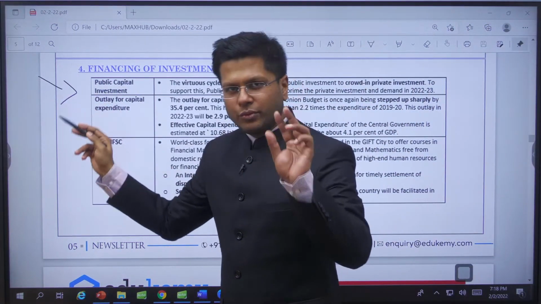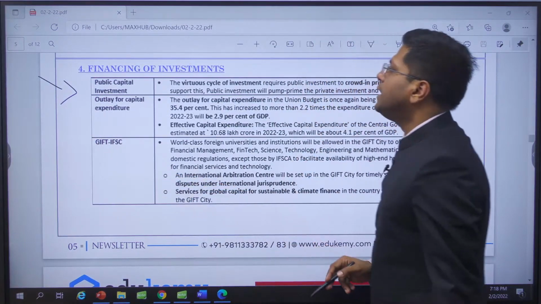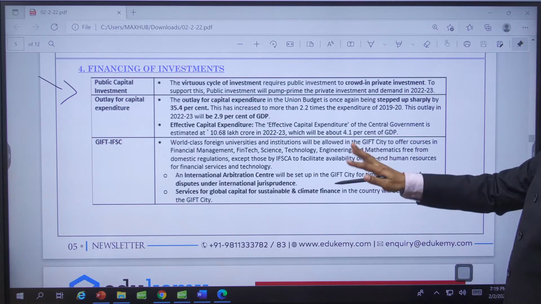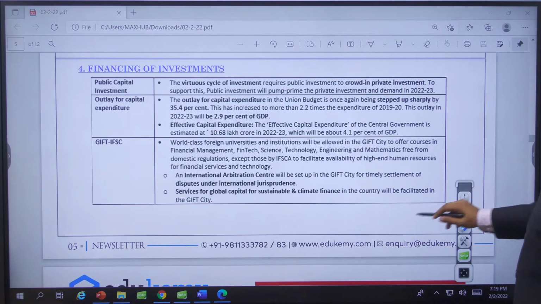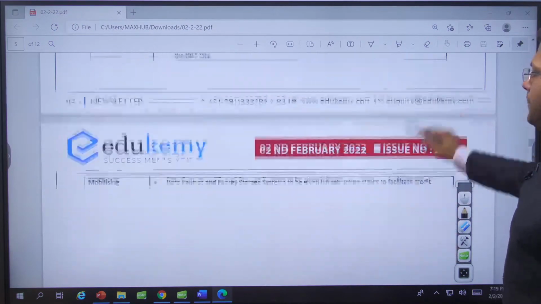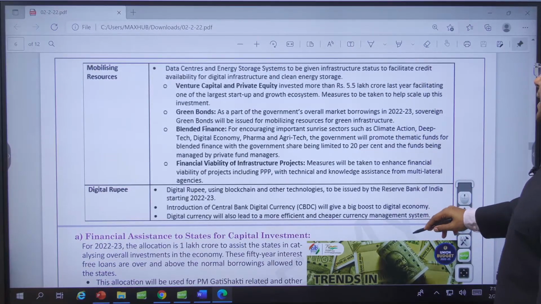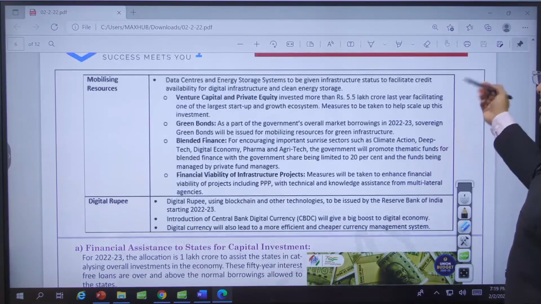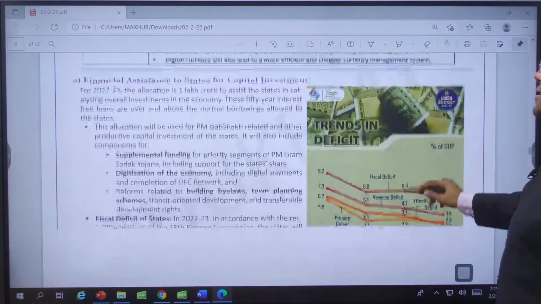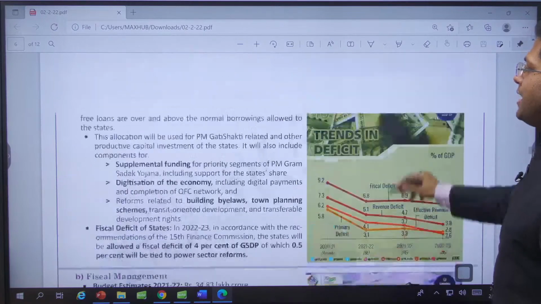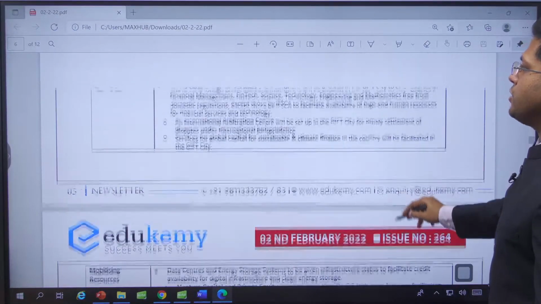So only a few keywords to be noted here. For example, one of the keywords is how the government has planned this outlay. The government has planned this outlay through the help of participatory financing, right? We'll get into that word right now, but let me quickly show you what the components of this are.